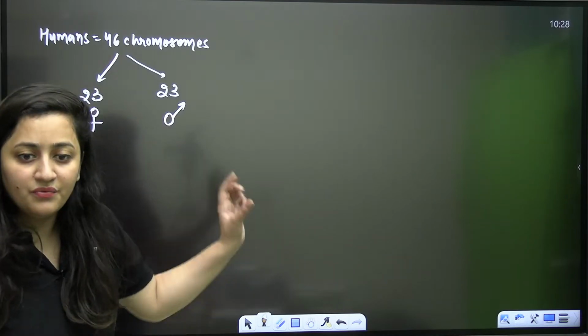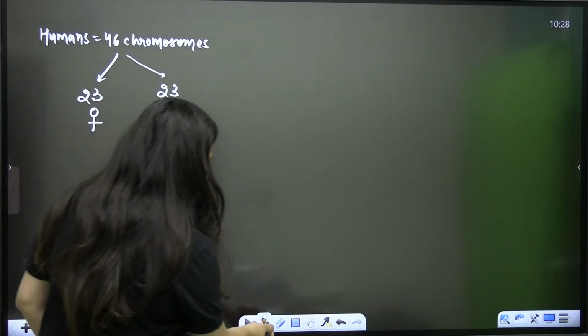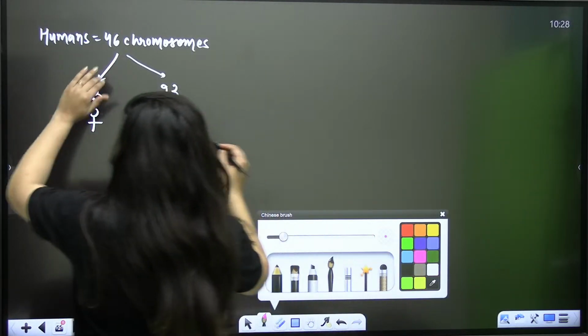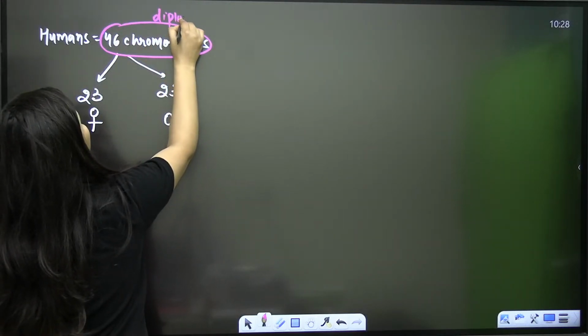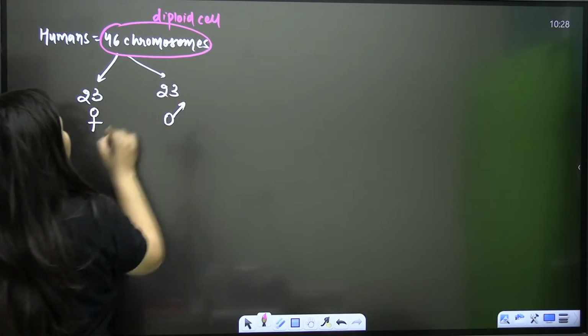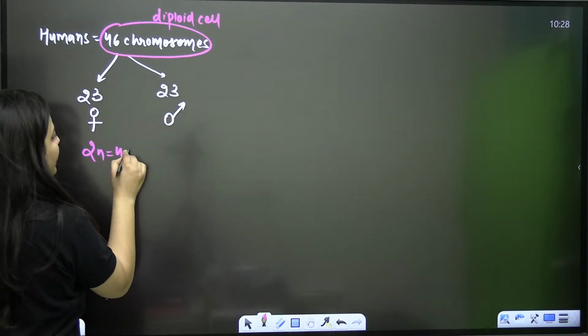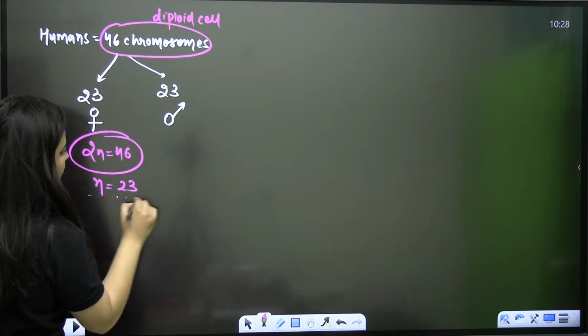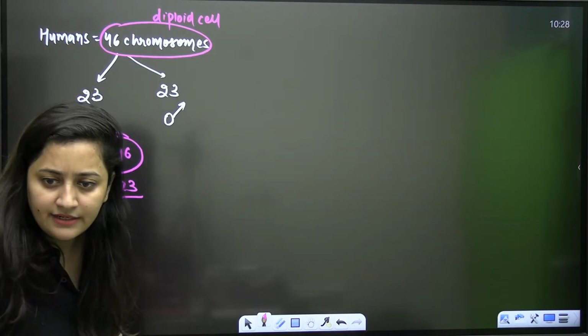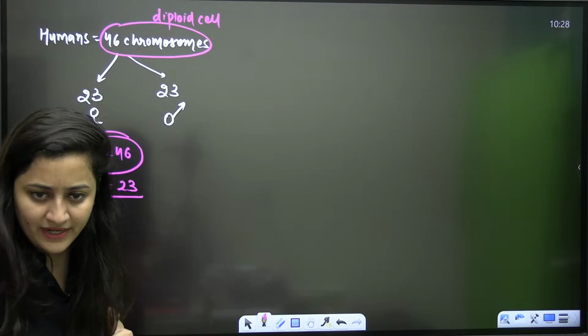That's what we have. We are diploid. 46 chromosomes are in a diploid cell, our 2n condition. 2n equals 46, so n is 23.